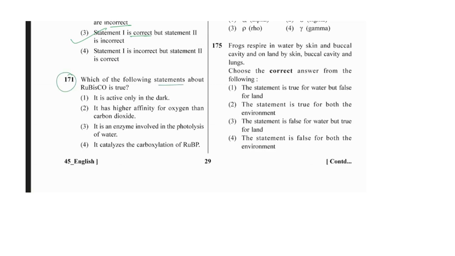171: which of the following statements about Rubisco is true? We have to find out the true one. Rubisco is actually included in the C3 cycle. It catalyzes the carboxylation of RuBP, which is the first step of the C3 cycle, carbon fixation.